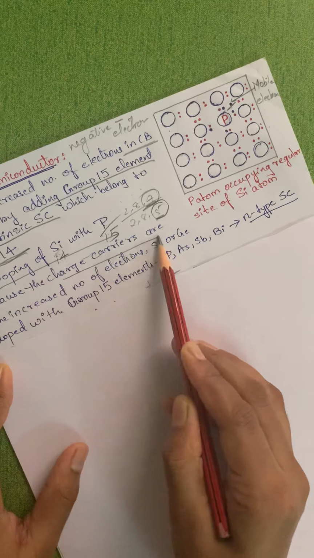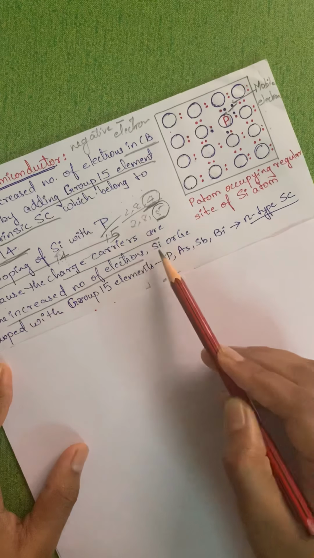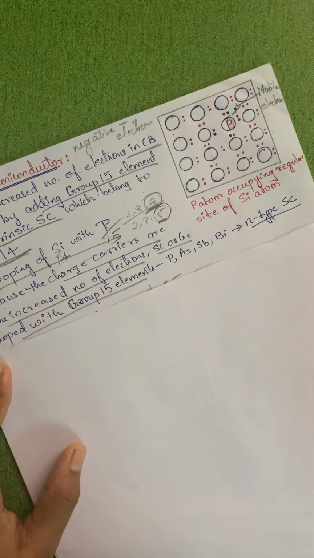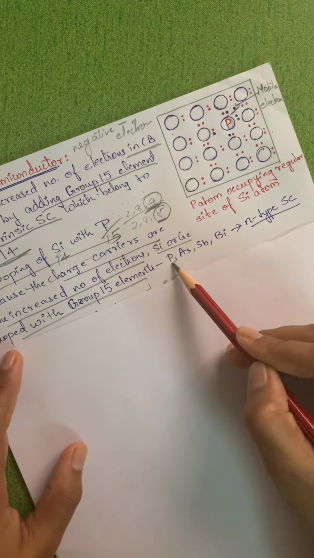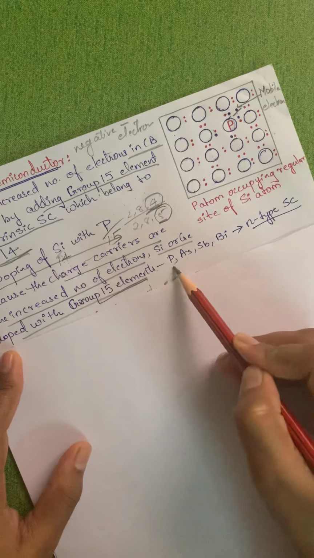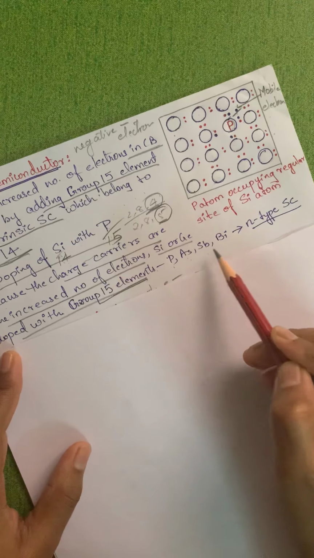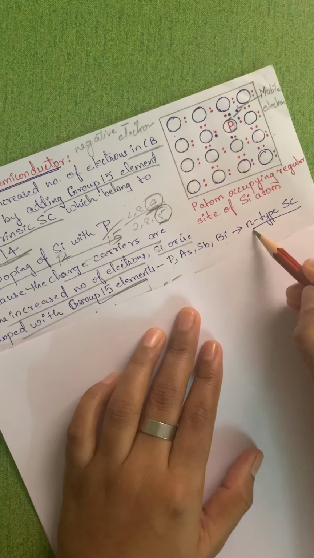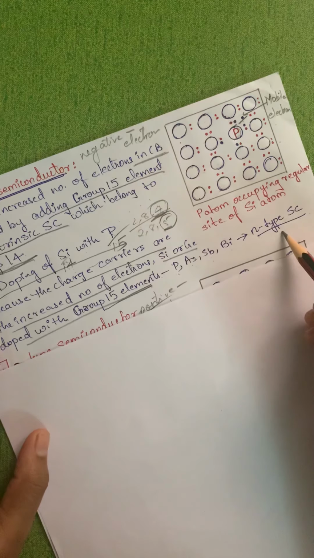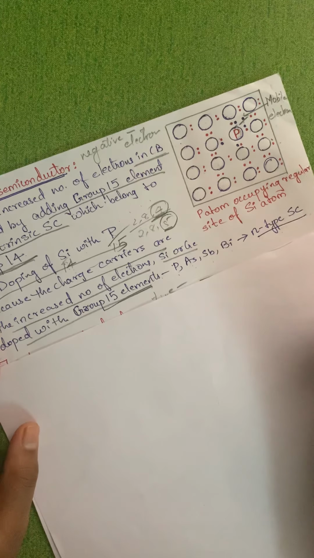Because the charge carriers are the increased number of electrons, silicon or germanium doped with group 15 elements, that is phosphorus, arsenic, antimony and bismuth, are referred to as the N-type semiconductors. Hopefully till here you understood nicely.